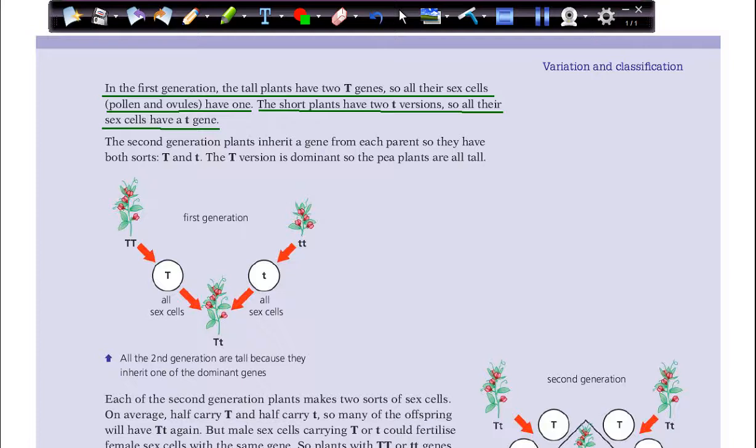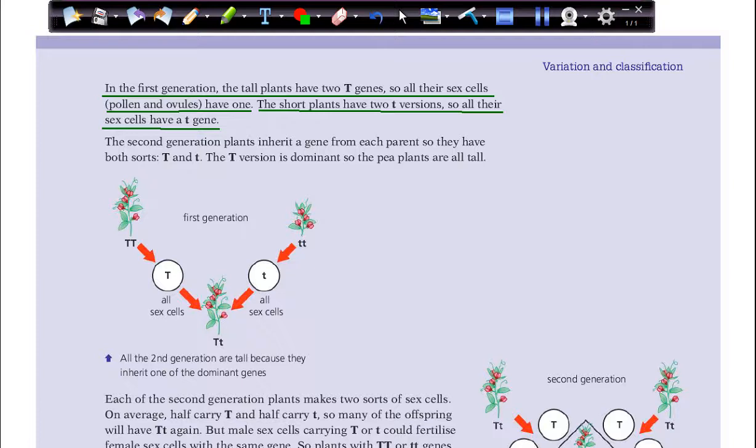So here, the tall ones have 2 capital T, 1 from the pollen and 1 from the ovule. And the short plants have 2 small t genes, 1 from the ovule and 1 from the pollen.